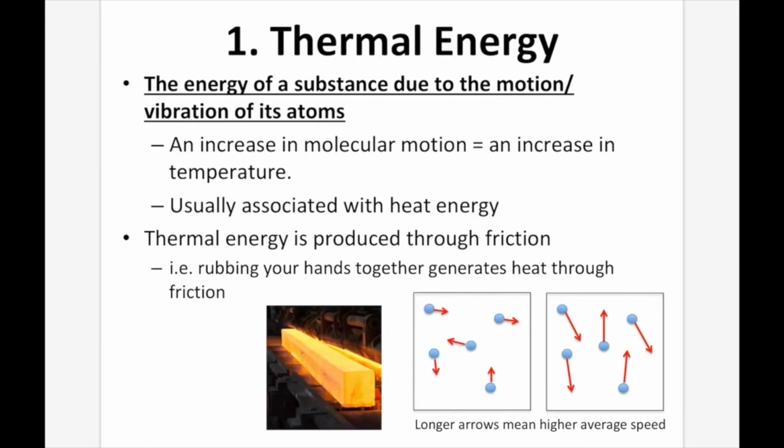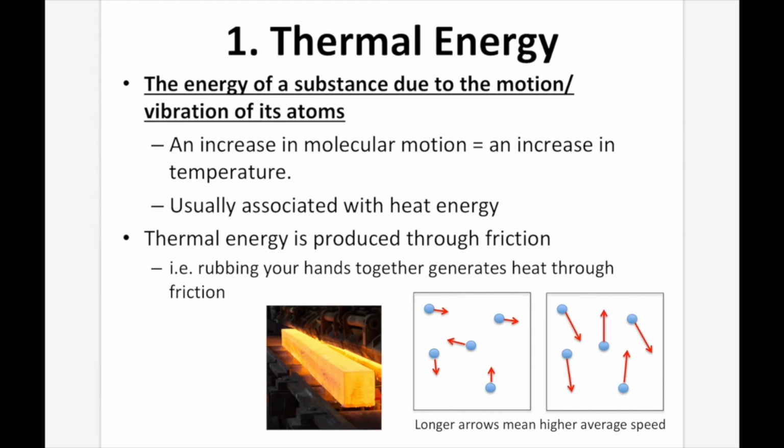Number 1, thermal energy. Thermal energy is the energy of a substance due to the motion or vibration of its atoms. An increase in molecular motion is going to equal an increase in temperature, and it's usually associated with heat energy. Thermal energy is produced through friction, i.e. rubbing your hands together generates heat through friction.